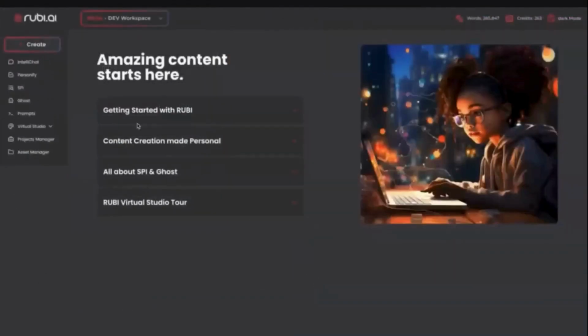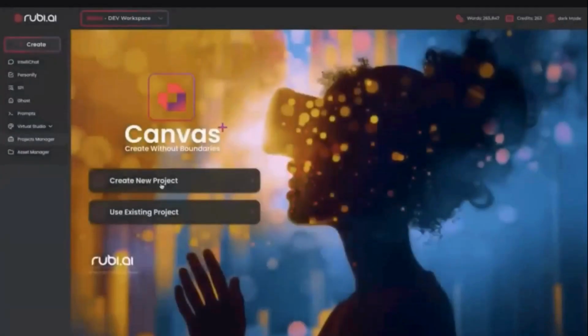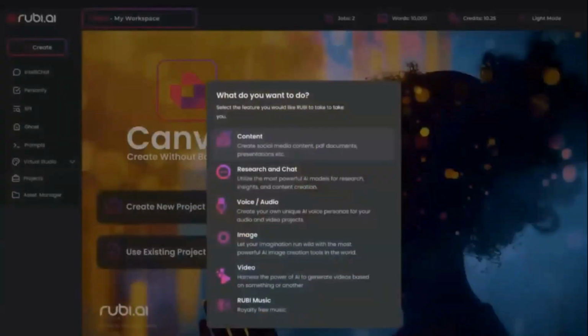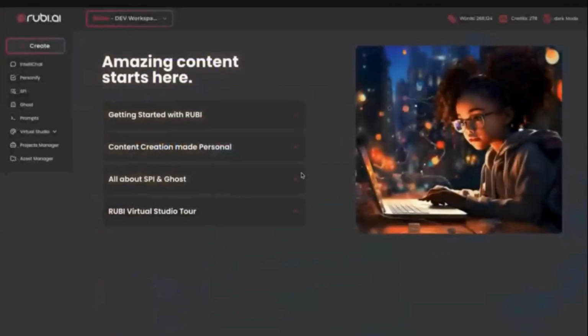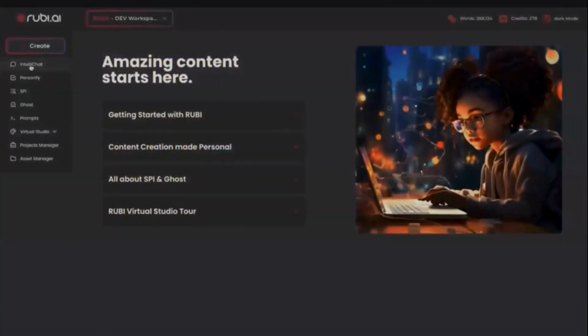To start, simply click the Create button or choose your favorite feature type from the left-hand menu of the dashboard. Then select an existing project or create a new one and let Rubi AI guide you through each step. With Rubi AI, you're not just using AI, you're mastering it. Your journey to unreal content creation starts right now.